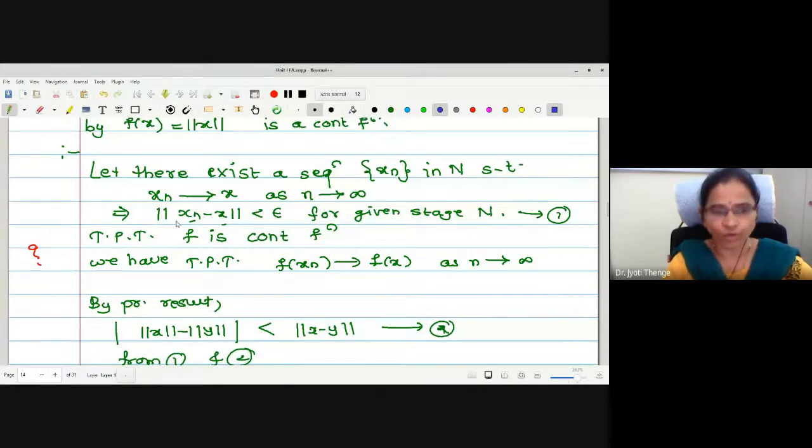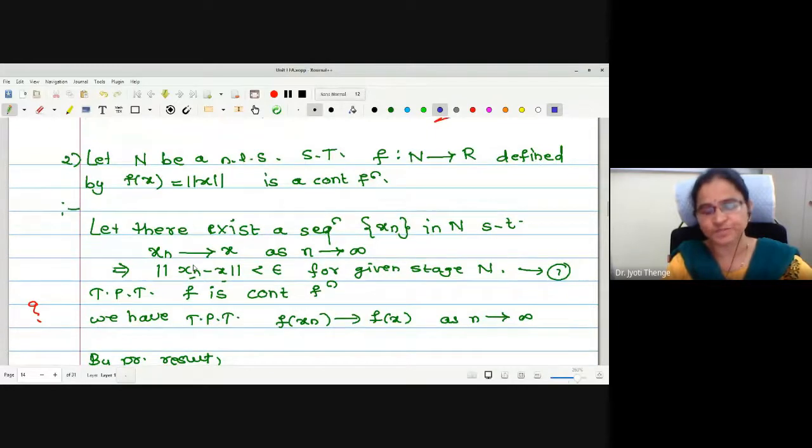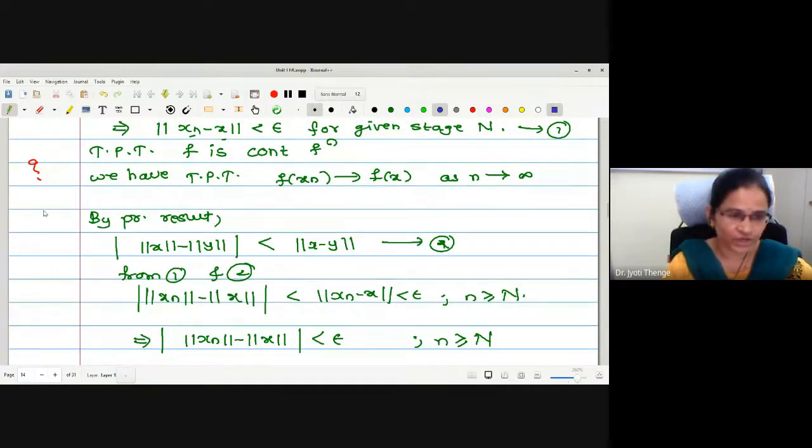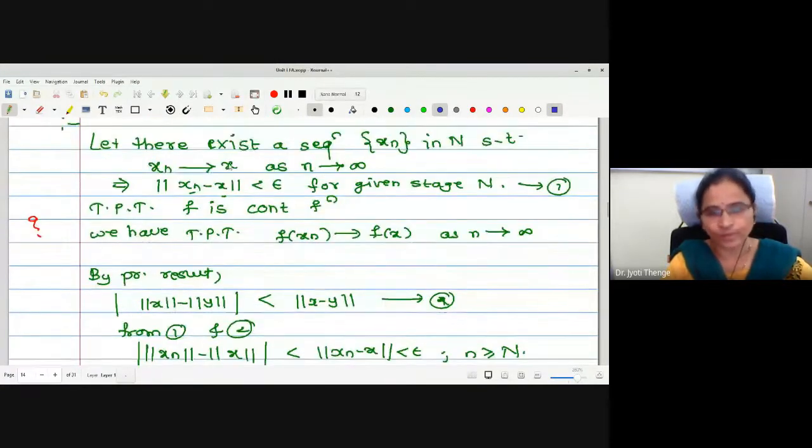We have taken one convergent sequence, that is, a sequence xn in the same normed linear space, such that xn converges to x, which actually means that norm of xn minus x is less than epsilon. And then to prove continuity, our aim is to prove that the sequence of f images, that is f of xn, converges to f of x. I think this is a question I raised in the last lecture. After proving this, how can we understand the function is a continuous function? Have you seen the reason behind this?